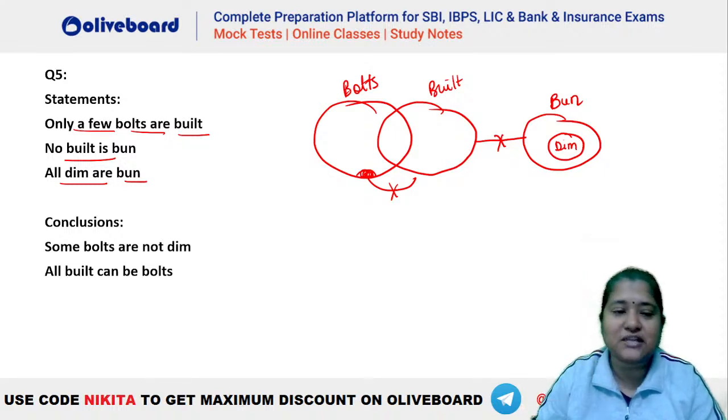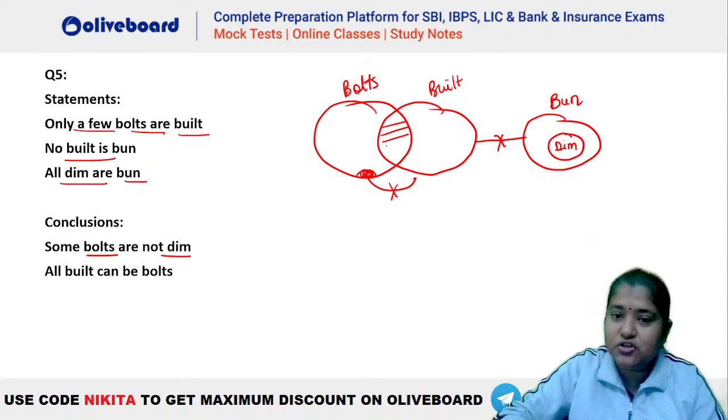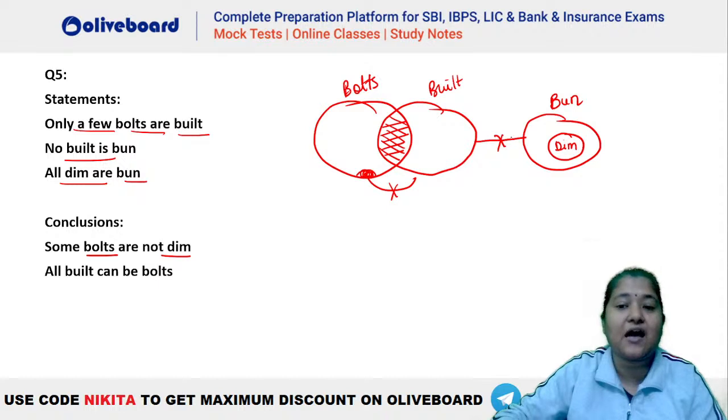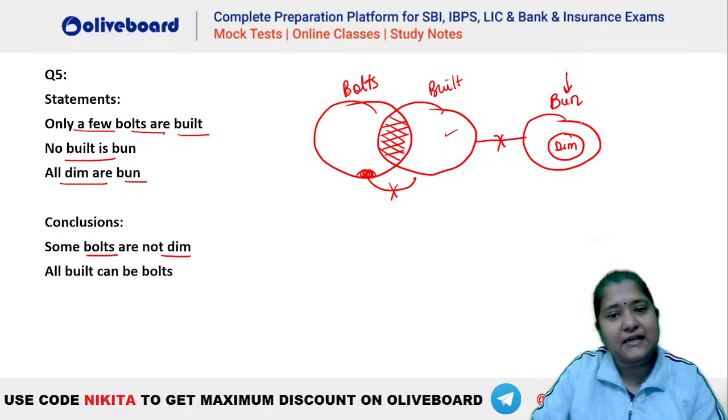Now let's check the first conclusion. First conclusion क्या बोल रहा है, some bolts are not dim. अब यहाँ पर कौन सा पोर्शन है बोल्ट का जो dim का पार्ट नहीं हो सकता? You can see that there is a common portion of bolt and built, है ना. ये जो कॉमन पोर्शन है बोल्ट और built का, this can never be a part of bun. क्यों? क्योंकि built का कोई भी पोर्शन bun के साथ इंटरैक्ट नहीं कर सकता.